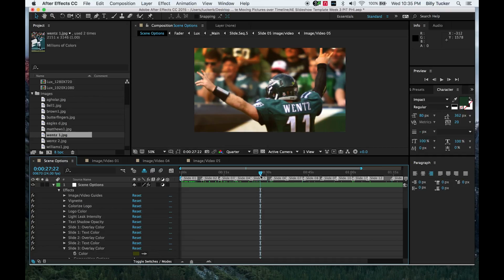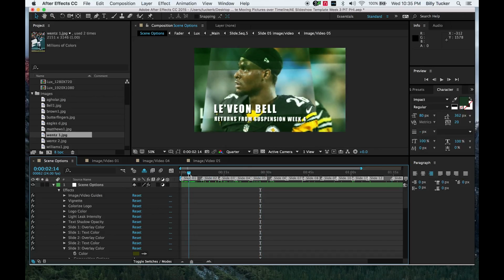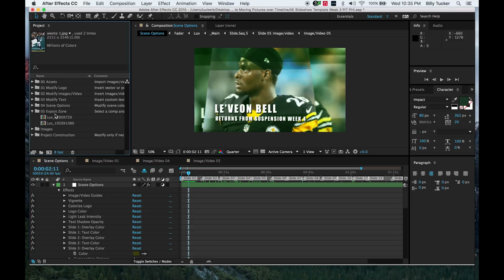Now, for the extra level, we also want to include stats from time to time. So for week 3, on slide 1, you see Le'Veon Bell. He's returning from suspension, week 4. How do we do that?